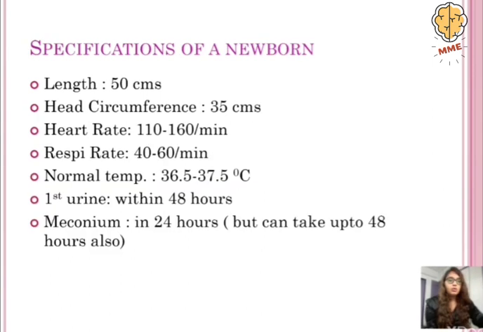So now let's look at some specifications of a newborn. This is something that has to be remembered. There's no way around it. So first is the length. Length is 50 centimeters. Head circumference should be around 35 centimeters. Heart rate should be about 110 to 160 per minute. Respiratory rate is 40 to 60 per minute. Normal temperature is 36.5 to 37.5 degrees Celsius.